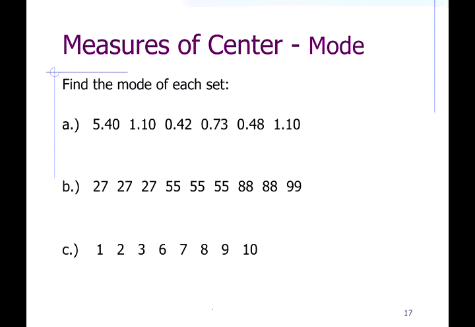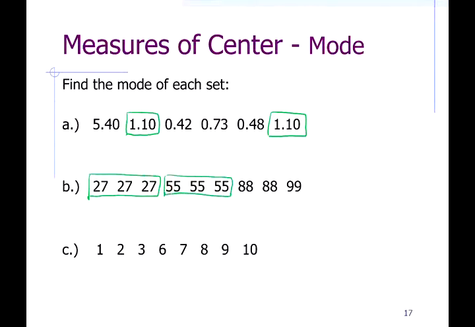All right, so if we find the mode of each set, in this first set, it looks like the 1.10 is repeated, and that's the only one that's repeated. In the second set, there's 3 of these, and 3 of these.